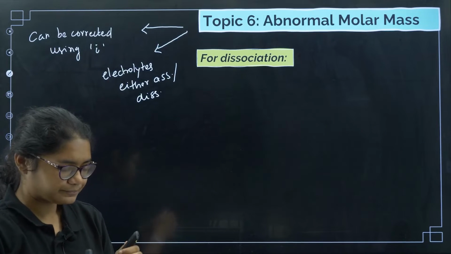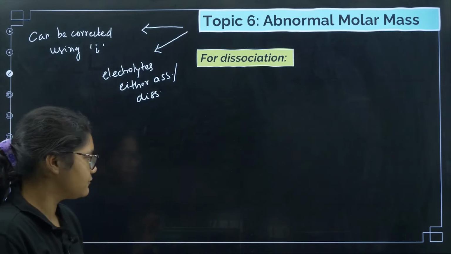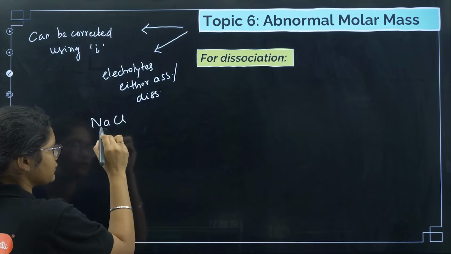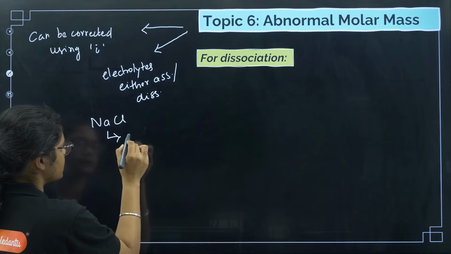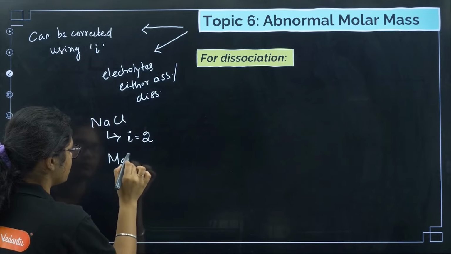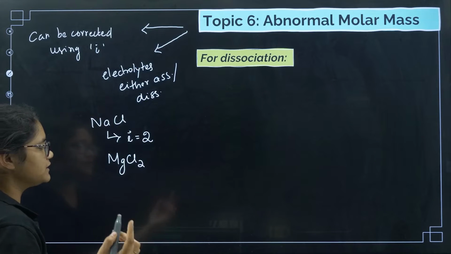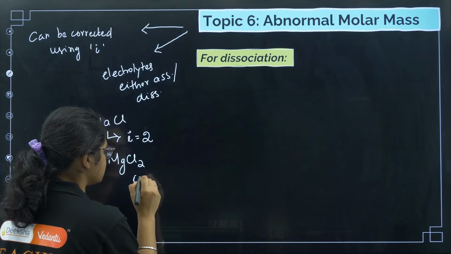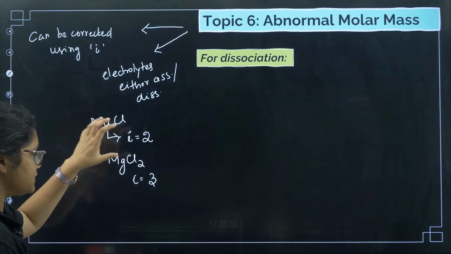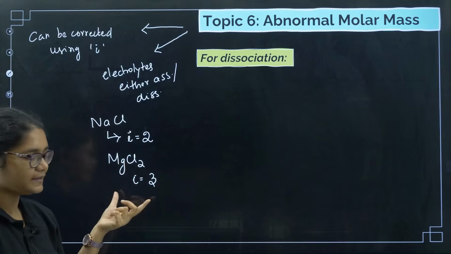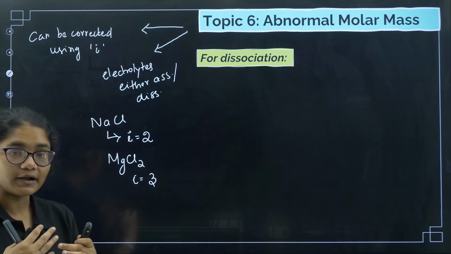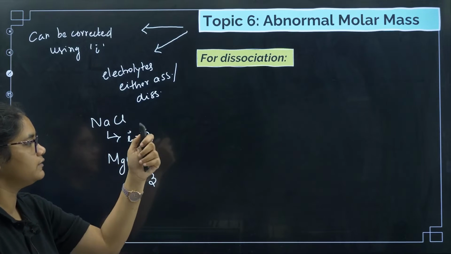Now what happens? For example, if I give you a solution of NaCl, it will dissociate to give you Na+ and Cl-, so here I will be equal to 2. Now if I give you MgCl2, right, here Mg2+ and 2 Cl- I will get, so I is equal to 3. Now these I values are constant, or I can say these I values we can get easily like this if it undergoes 100% dissociation. If there is not 100% dissociation, then we need this formula.